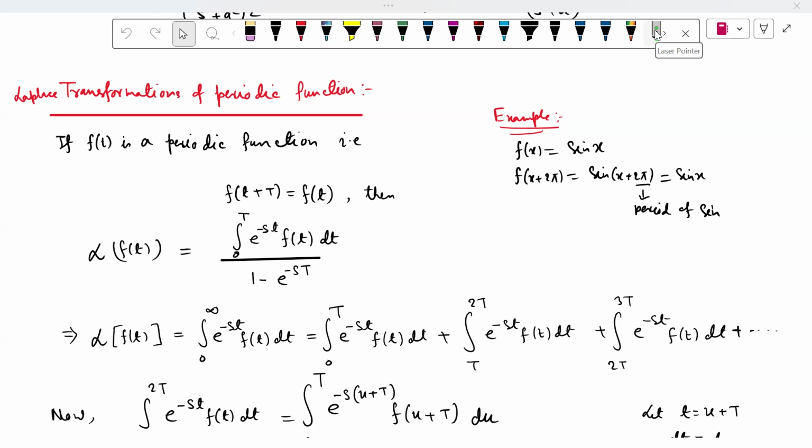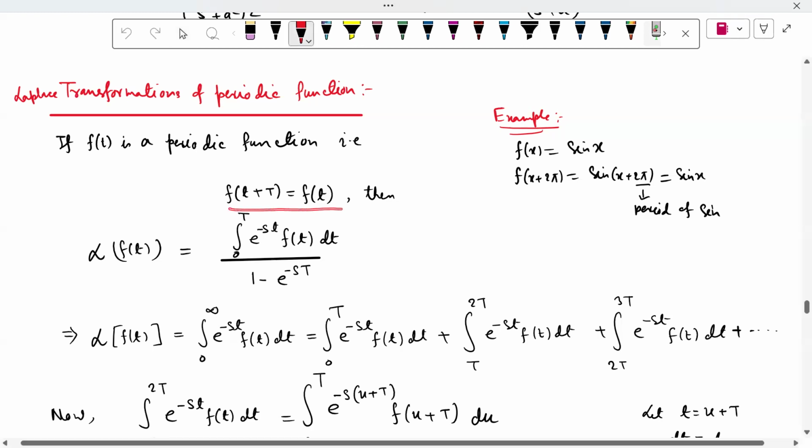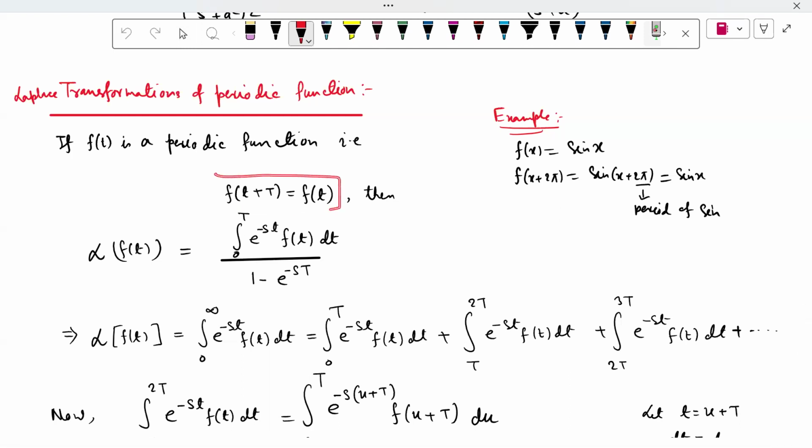Hi friends, today we discuss the Laplace transform of a periodic function. So what is a periodic function? A function f(t) is called a periodic function if it satisfies this property: f(t + T) = f(t). If you get something like this for some function, the function is periodic, it repeats its value again and again.